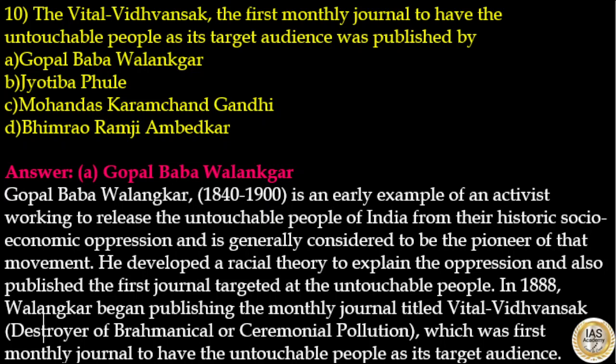Gopal Baba Valankar is an early example of an activist working to release the untouchable people of India from their historic socio-economic oppression and is generally considered to be the pioneer of that movement. He developed a racial theory to explain the oppression and also published the first journal targeted at the untouchable people. In 1888, Valankar began publishing the monthly journal titled Vidal Vidwansak, that is, Destroyer of Brahmanical or Ceremonial Pollution, which was the first monthly journal to have the untouchable people as its target audience. So here the answer to this question is option A, Gopal Baba Valankar.